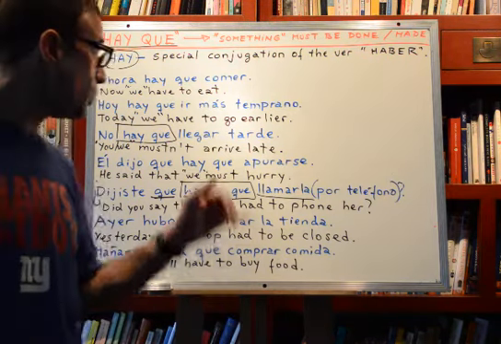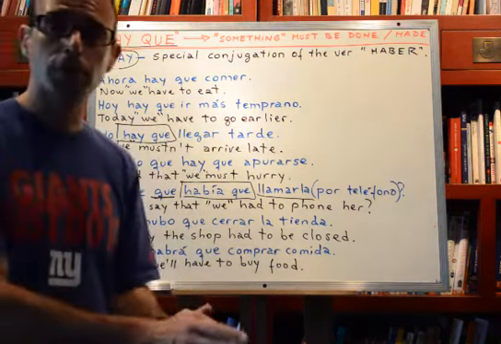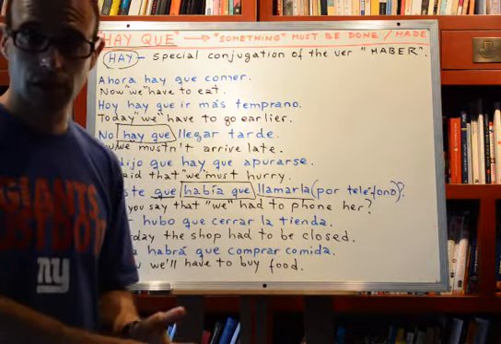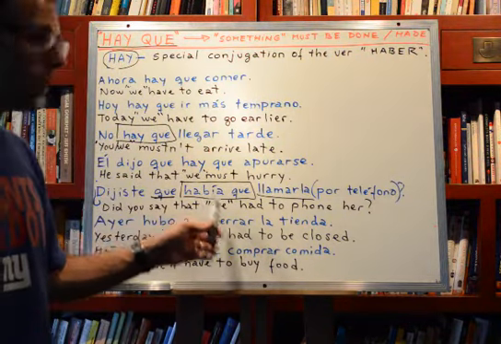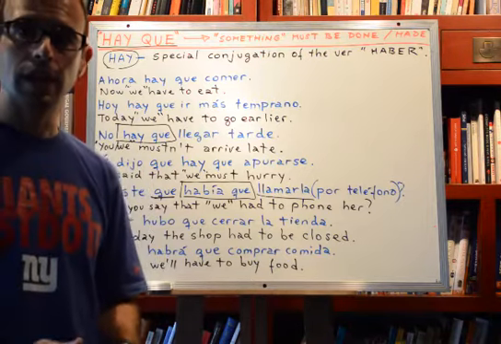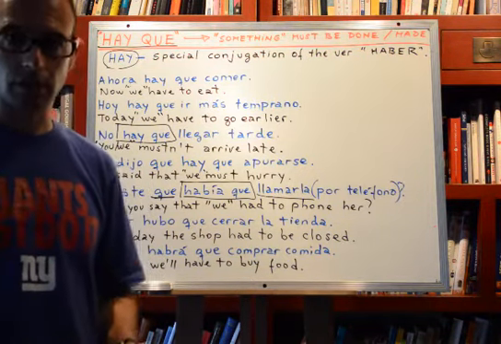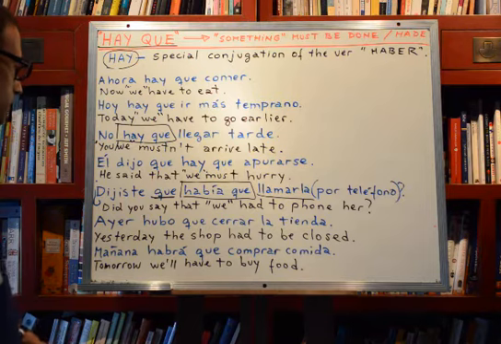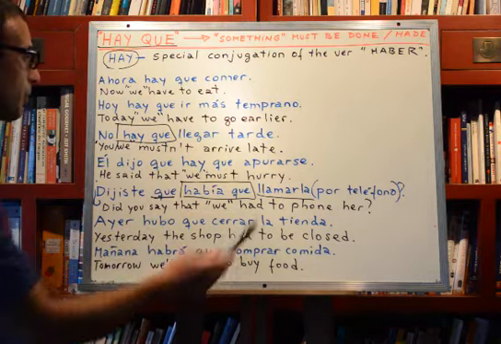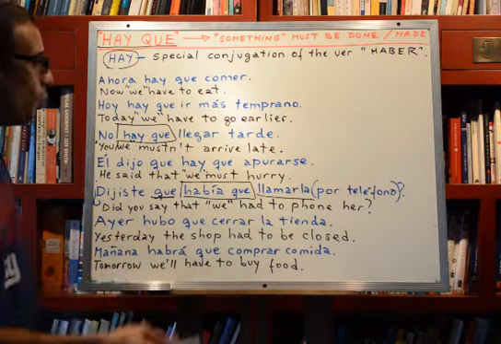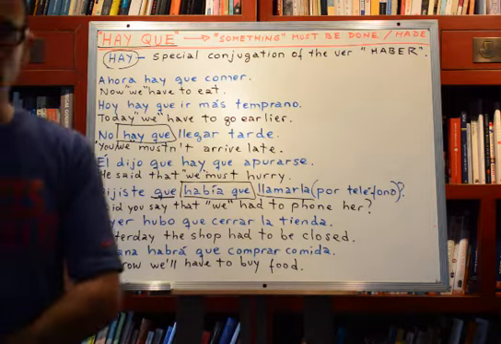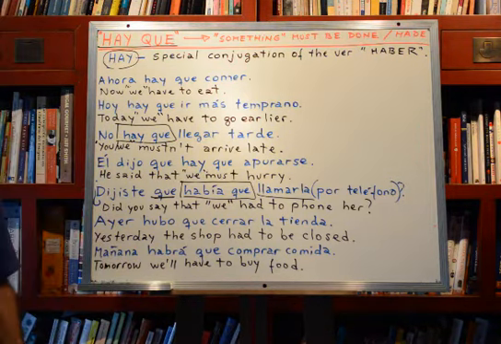Because I said that we do not conjugate this for different persons because it is an abstract subject, but we can conjugate it for different temporal tenses, okay? So, dijiste que había que llamarla por teléfono. Did you say that we had to phone her? Okay, because this is in the past.